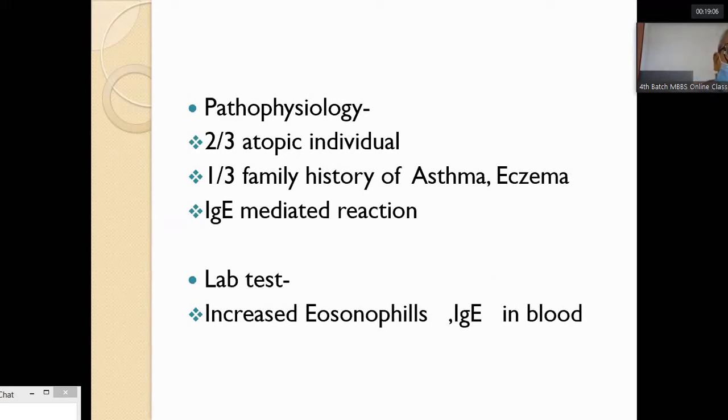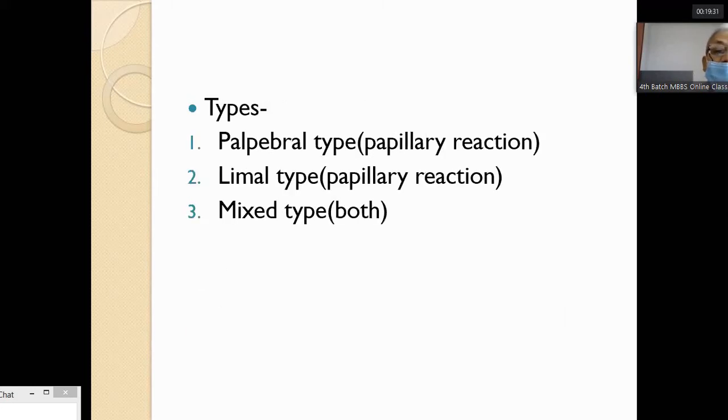In two-thirds of cases they are atopic individuals. In one-third they have a family history of asthma, bronchial asthma and eczema. And it is an IgE mediated reaction. If you do the lab test, total count and differential count, the eosinophils are increased and IgE also increases in the blood. Usually there are three types of vernal keratoconjunctivitis.